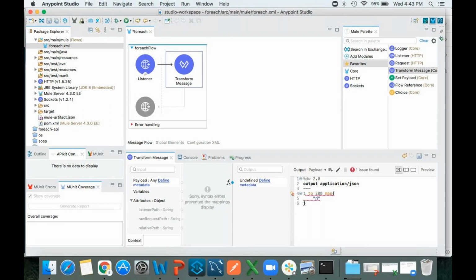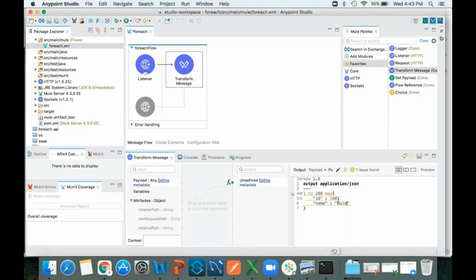First I will write ID. Here ID, it is always string. So sorry, ID is always a number, right? Number or string. Let me write some number. Next, comma, name.